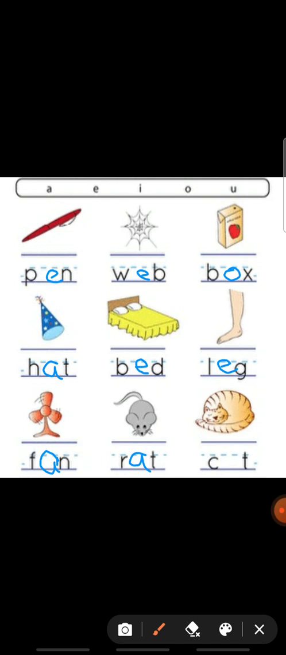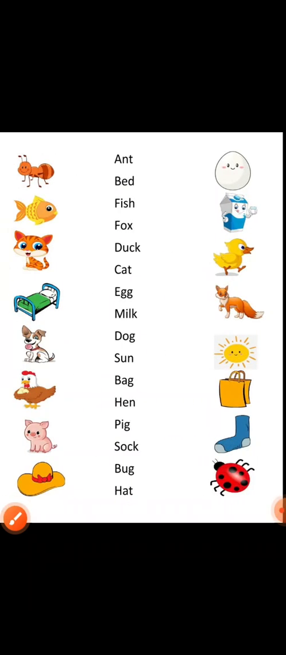Okay. So next picture is what? Cat picture is there. Is it? Yes. So what is the cat spelling? It's very good. C-A-T, cat. So which vowel is missing here? Yes. A. C-A-T, cat. Okay. So now we have filled in the missing vowels. Is it? Yes. Okay. So next what do we have to do?